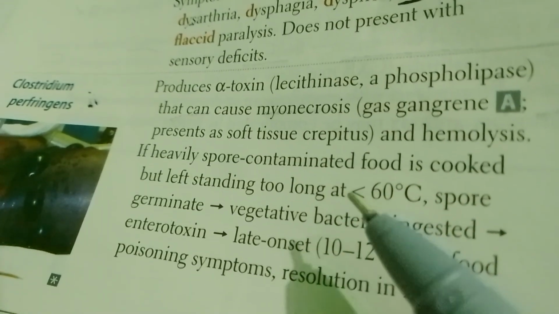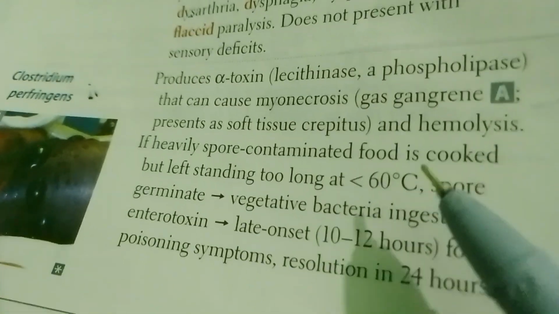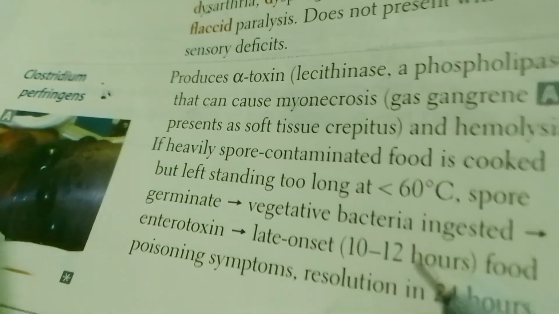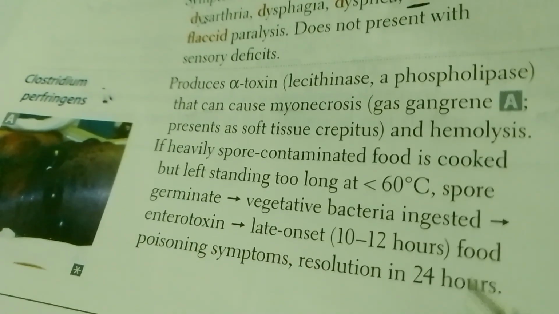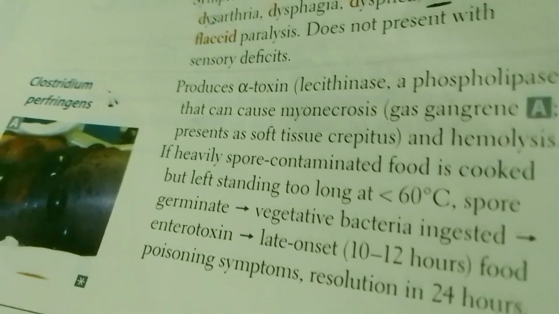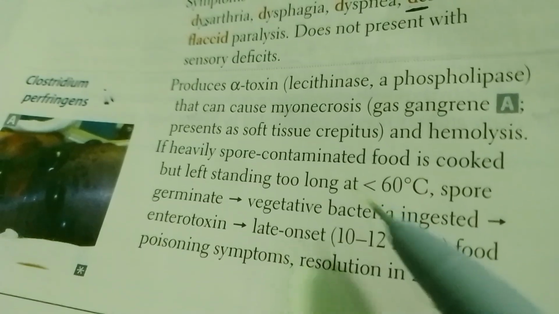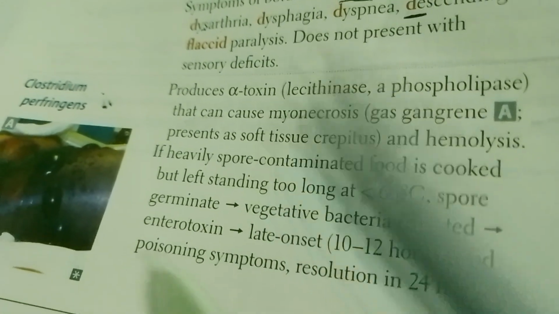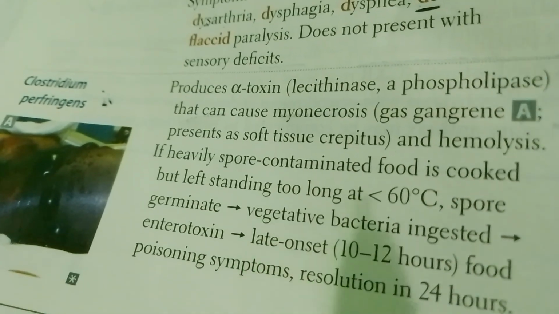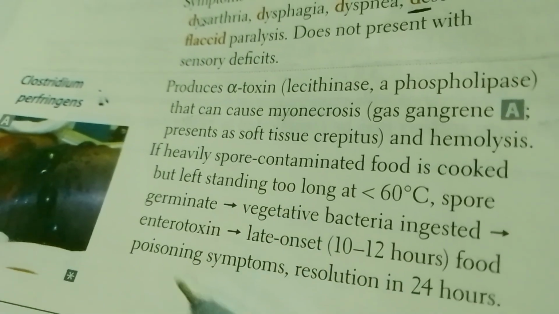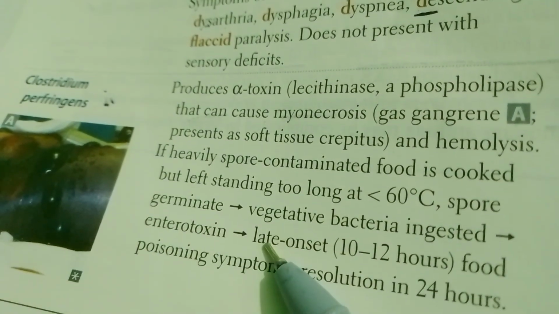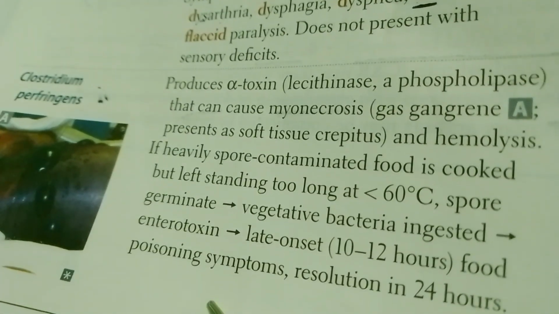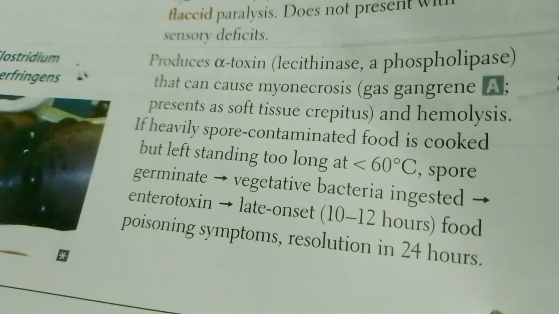For example, if heat-resistant spores contaminate food, like we have cooked it, but after cooking we have left the food at less than 60 degrees, because we don't want to eat right now, and we don't know it has spores in it. What will happen is these spores will germinate again. So if we eat that food afterwards, we are taking in vegetative bacteria that produce enterotoxin, and there will be late onset, 10 to 12 hours, of food poisoning symptoms, and the resolution will be in 24 hours.